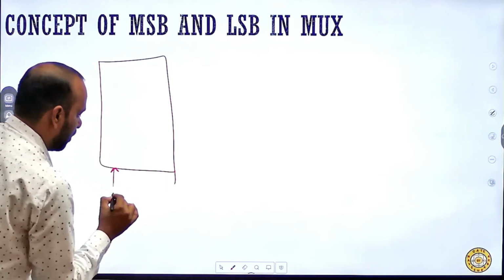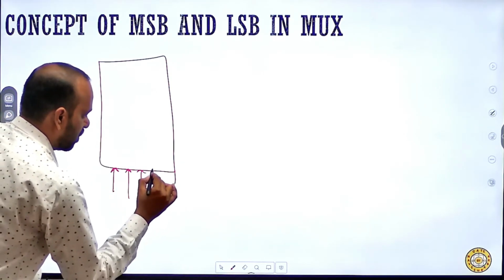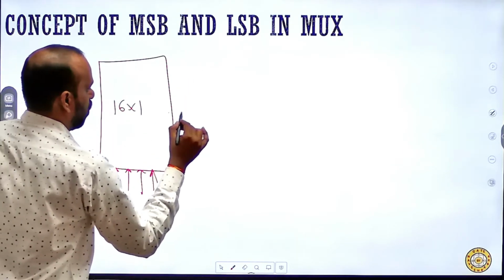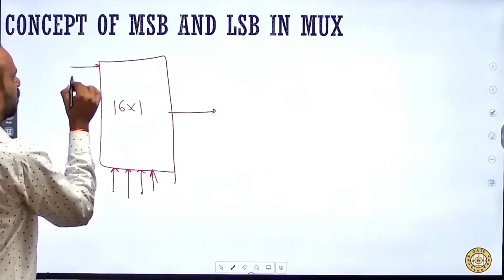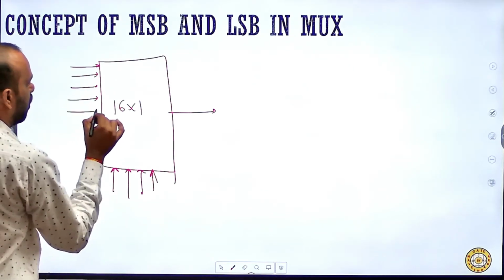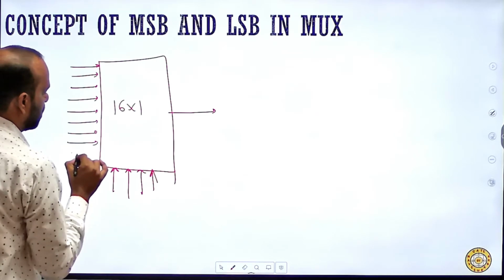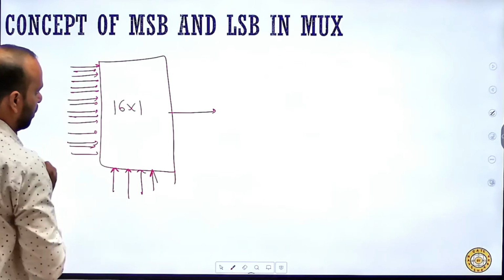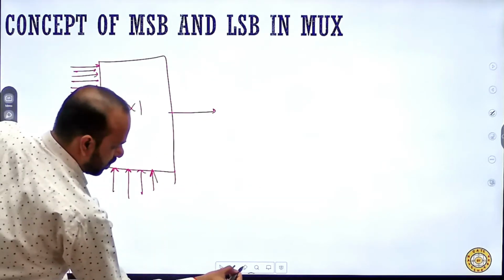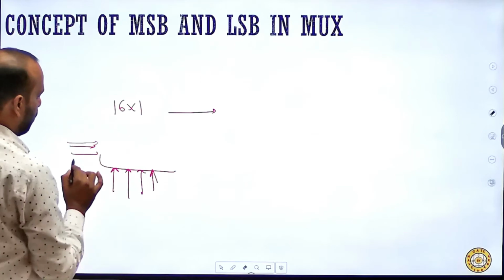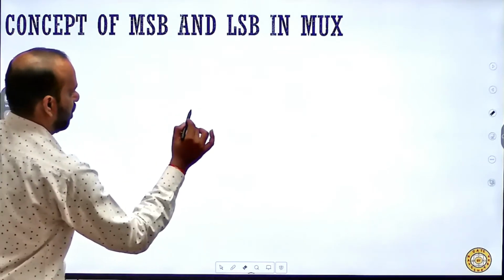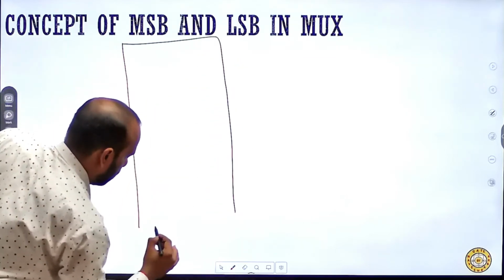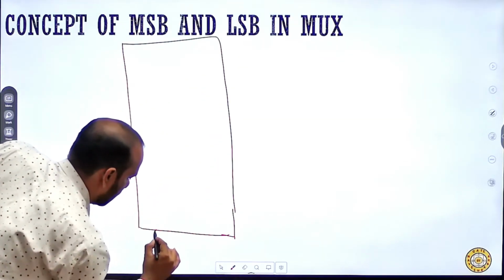Let's have a 16 cross 1 mux, with inputs 0 to 15. Now I will draw a bigger picture so that it is easily visible to you and you can realize the answers.